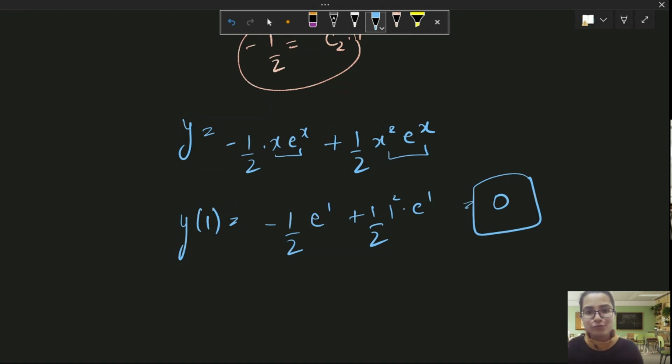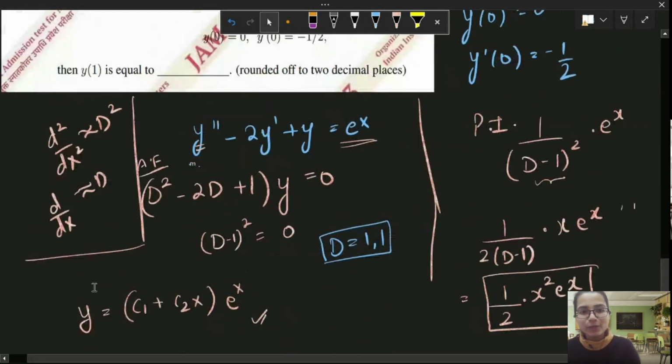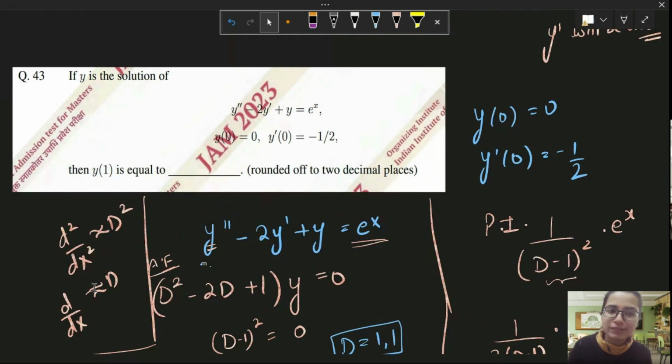0 is the most favorite guess. If you're not able to solve any question, my favorite guess in numerical answer types is just 0, because you find at least one or two questions in any exam with the answer 0.